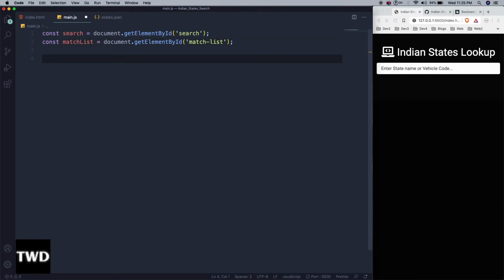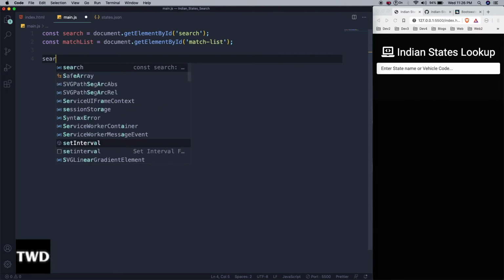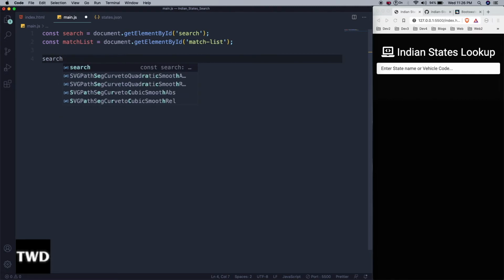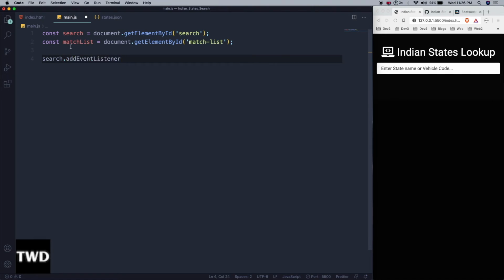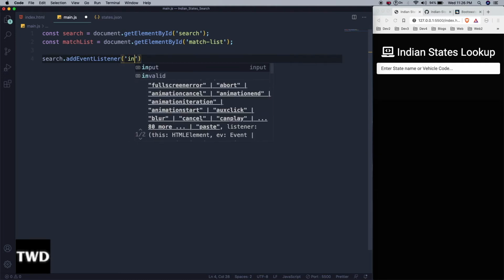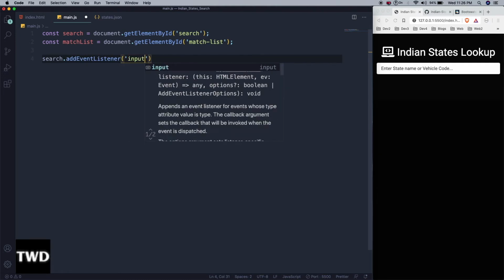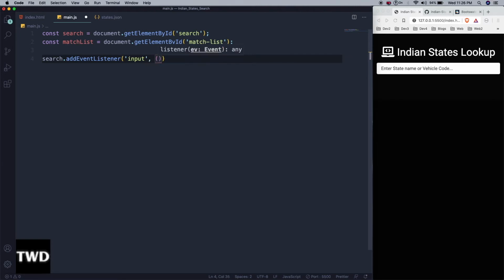And then we are going to have a function. First let us have an event listener, add event listener. This search we are adding an event listener to it, and we are adding the event listener where when the user inputs something to it, then what it will do.